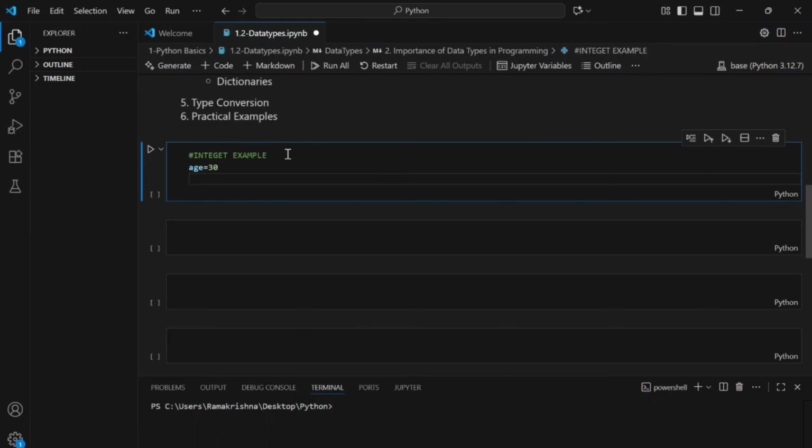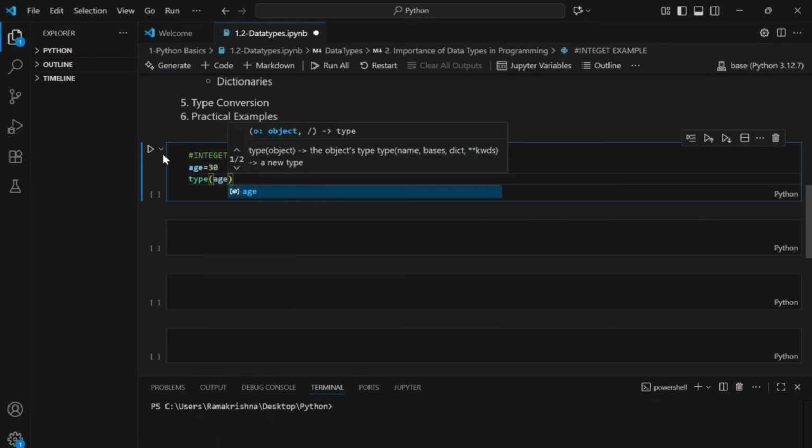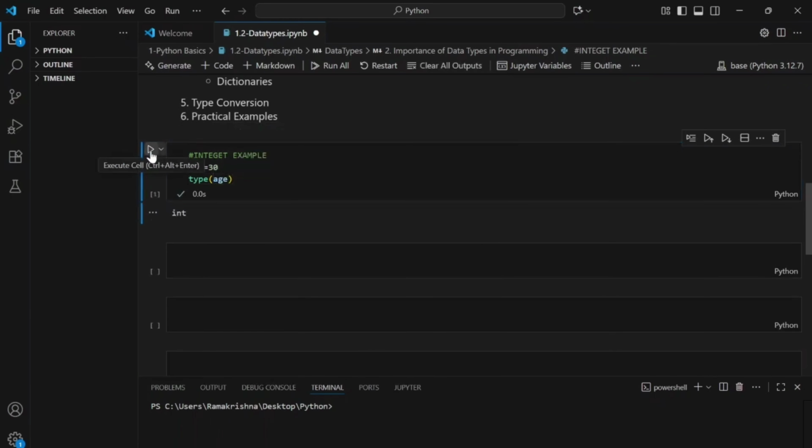If you have missed that video, please go through it before you proceed with the next videos. Now let's check the data type of this variable age. Okay, it gave an output as int. So this age variable holds the value 30 and Python has assigned the data type of age as integer here.